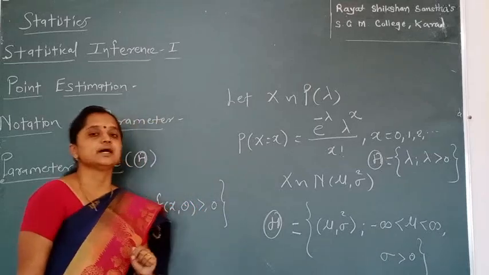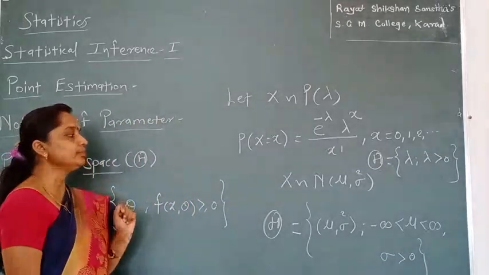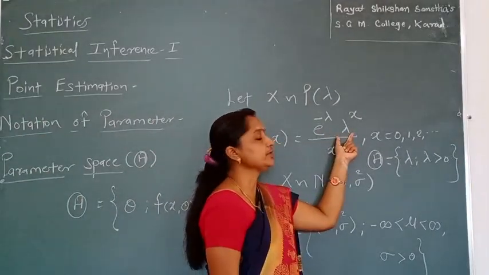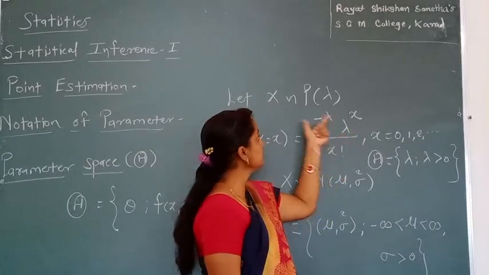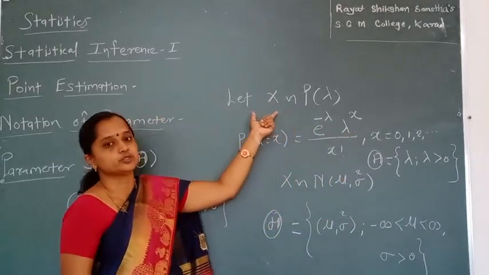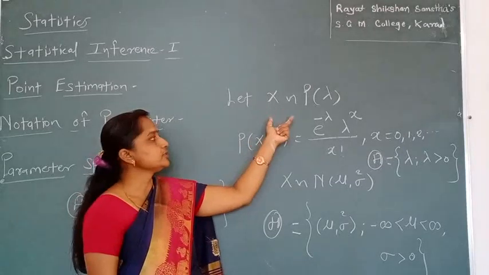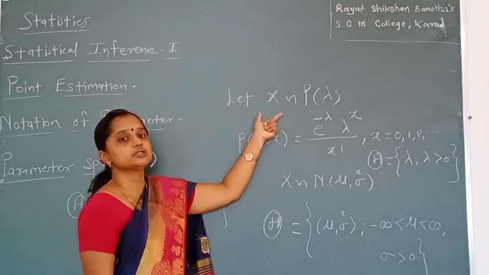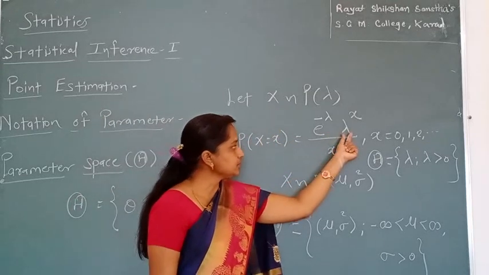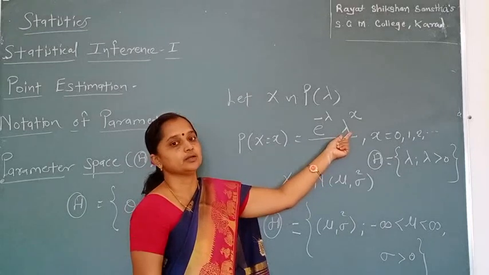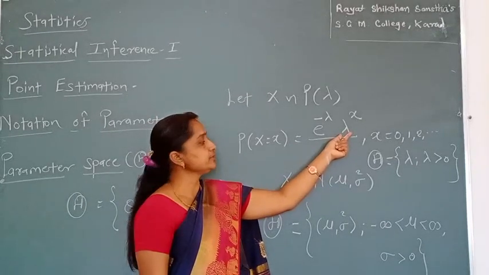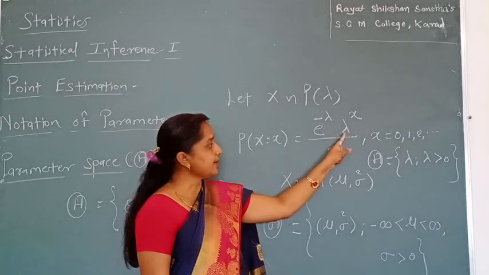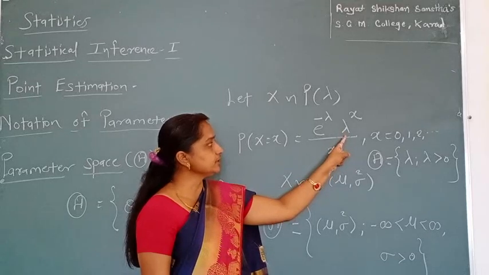Now our problem, point estimation, or the general problem of estimation, is that we have to find out the value of these parameters in a distribution. Suppose we have a population from a Poisson distribution. We have x1, x2, ..., xn observations taken from the population, and the distribution of that population is Poisson, but here the constant unknown value is our parameter lambda. The general problem of estimation in estimation theory is that we have to estimate this value of lambda. This parameter is unknown, and we have to estimate it.